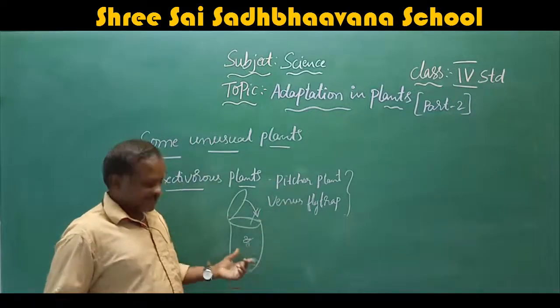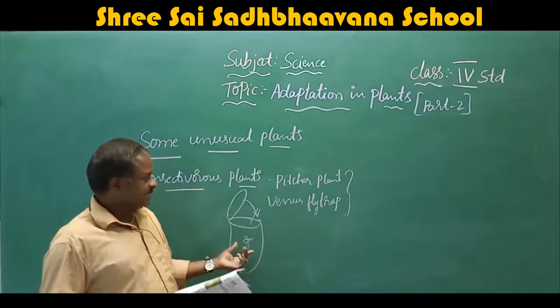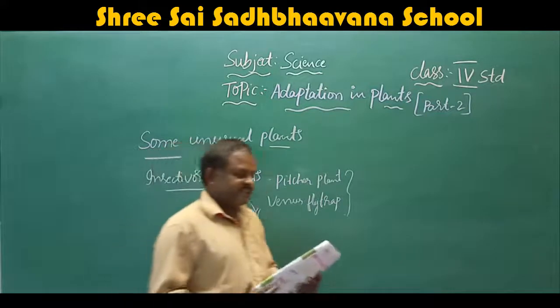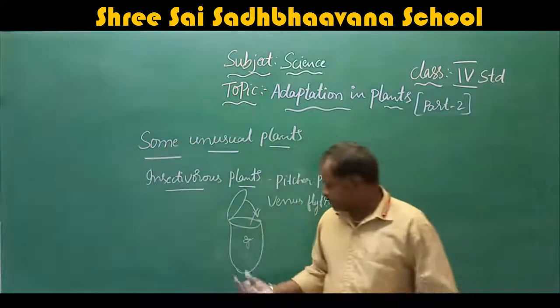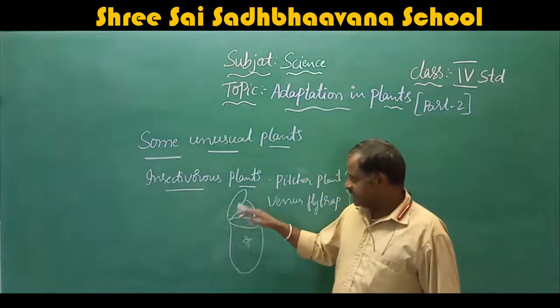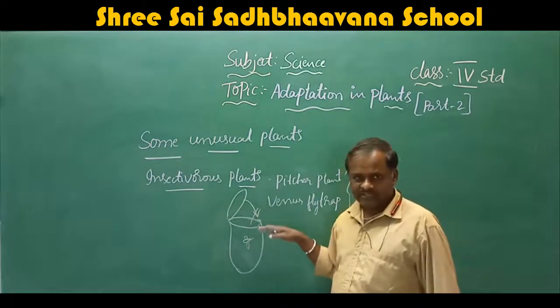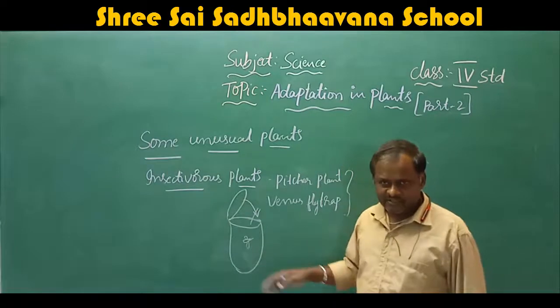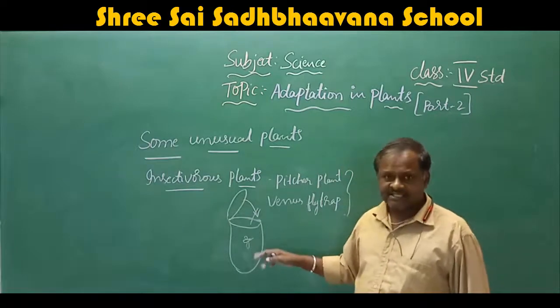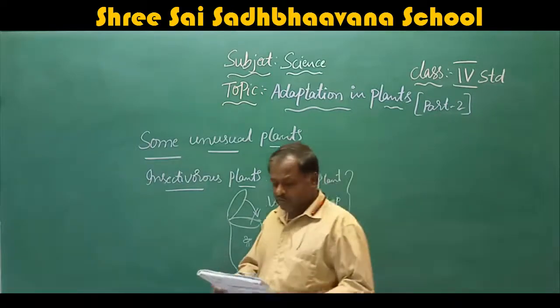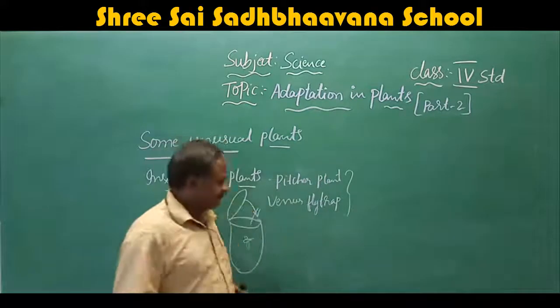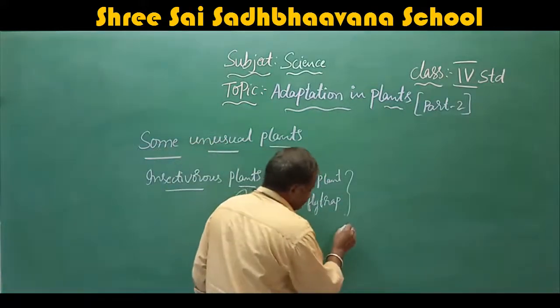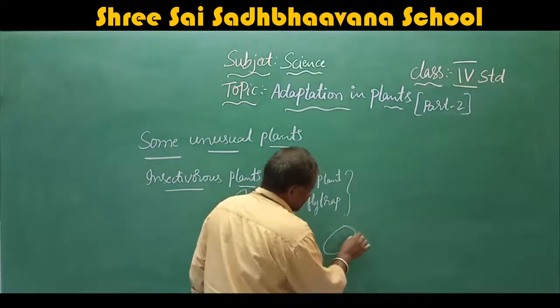How does the pitcher plant work? In the pitcher plant, the prey enters into the tube-like cylindrical modified leaf. It has got a lid. When the prey enters, when the insects enter, it closes. Here, some digestive juices are present. They digest this insect.